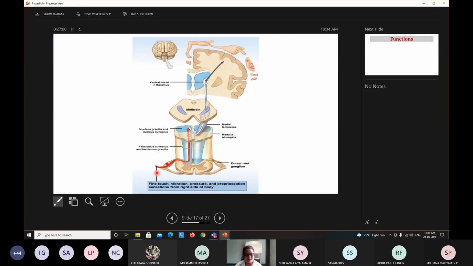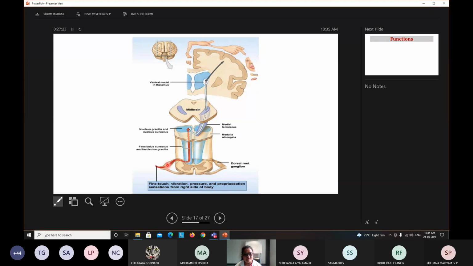Okay. So the fibers come from the first order neuron, which begins in the receptors of touch, vibration, pressure and other sensations. That enters the spinal cord. These axons are located in the dorsal root ganglion here.